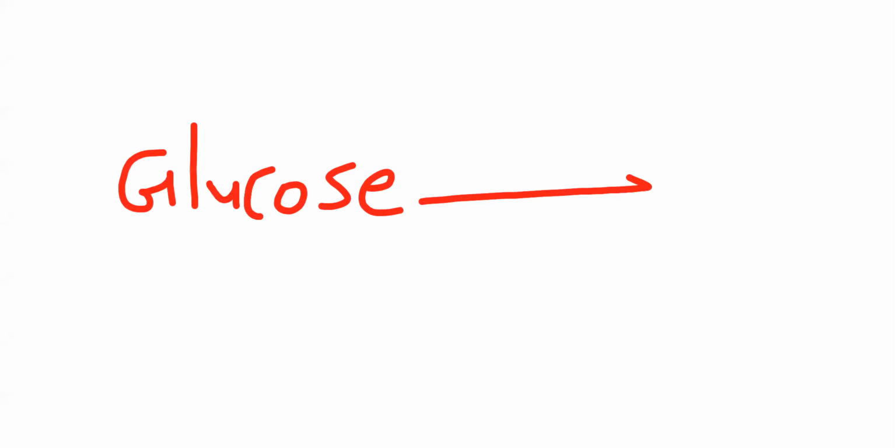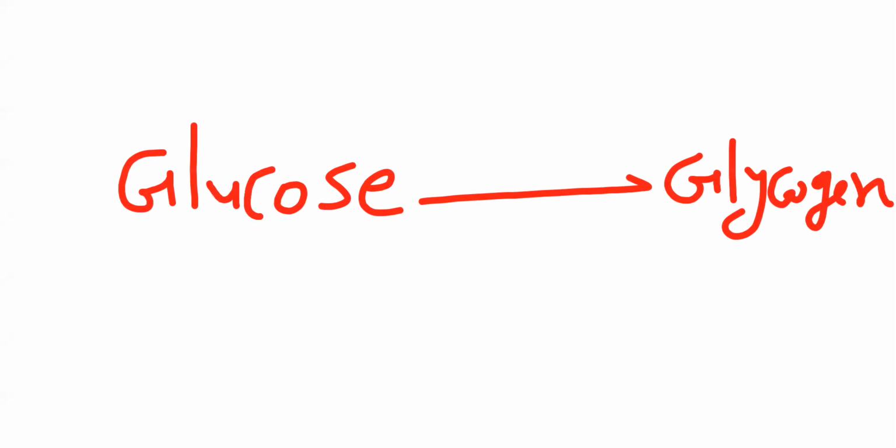One of the simplest examples is glucose to glycogen conversion. When an excess amount of glucose is present in blood, it converts into glycogen as a stored food of animals. And when glucose level decreases in blood, this glycogen breaks down, and glucose molecules are released. So depending on the requirement, constantly the chemicals are made and change into some other form.